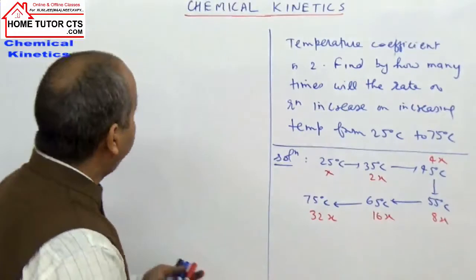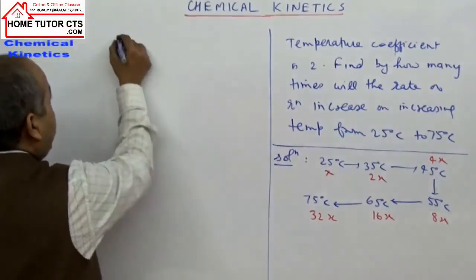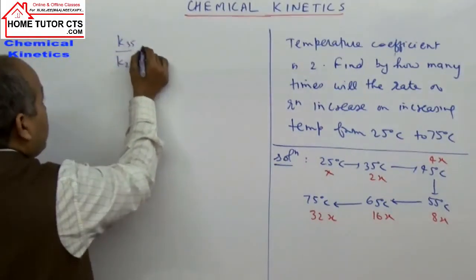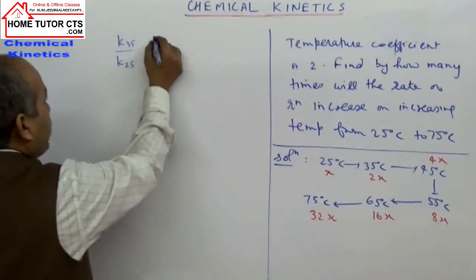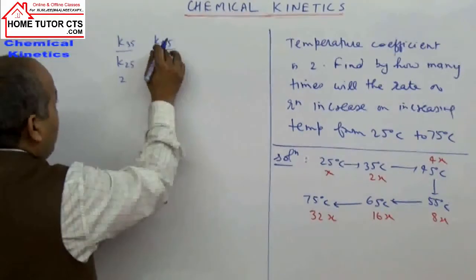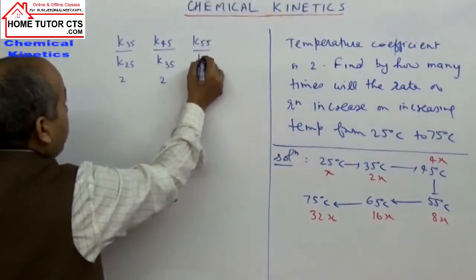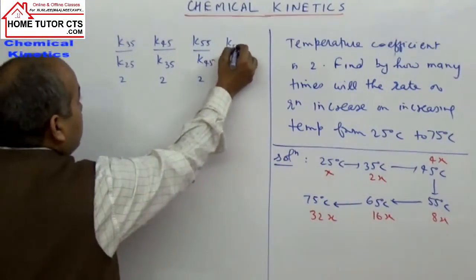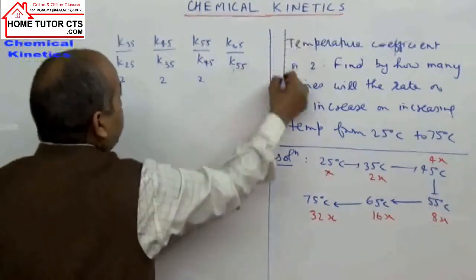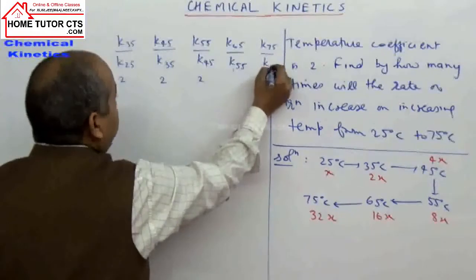Approach number 1. Now the second approach: if I take all the rate constants like K, in the beginning your temperature is 25 up to 35, K increases how many times? 2 times. So if I take K45, the ratio will be how much? K45 by K35 will again be 2. Then the K55 by K45 ratio is 2. K65 by K55 is 2. Then I write here K75 by K65 will be how much? 2.